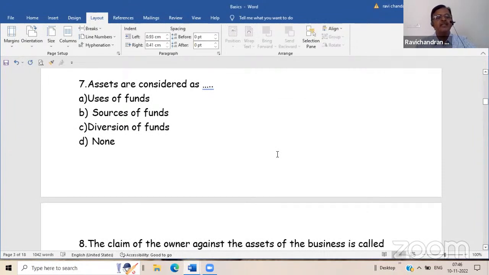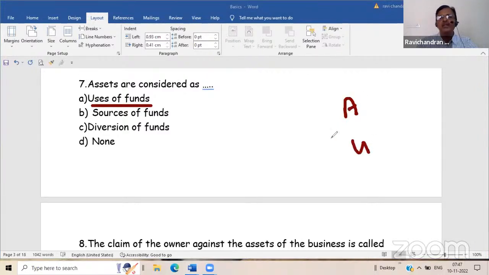Assets are considered as use of funds. Assets are uses of funds and liabilities are sources of funds. So all liabilities are sources of funds, all assets are uses of funds.